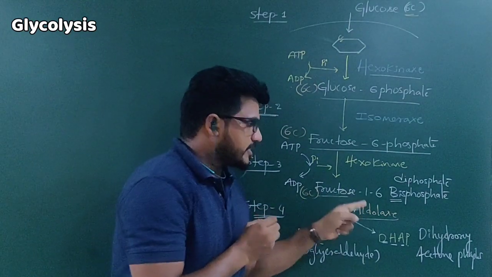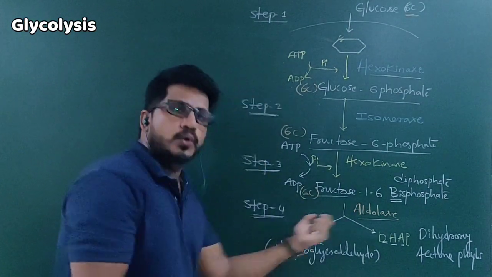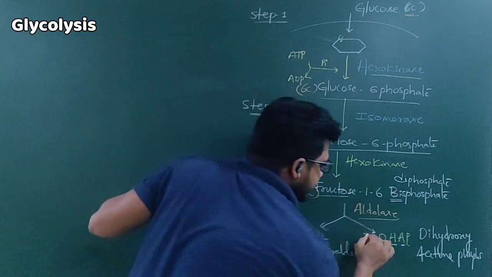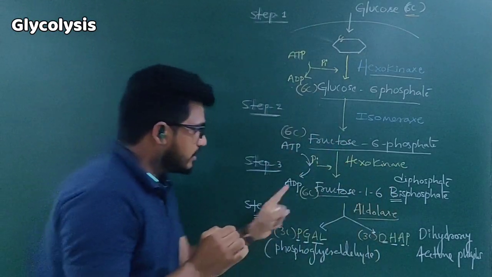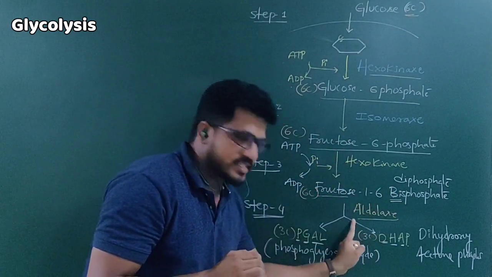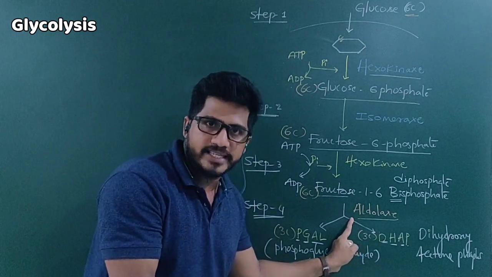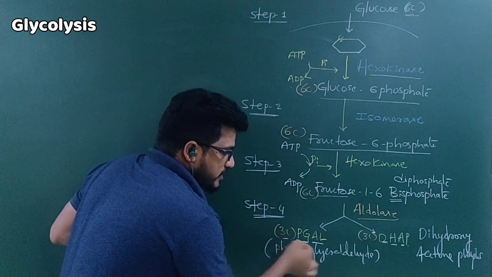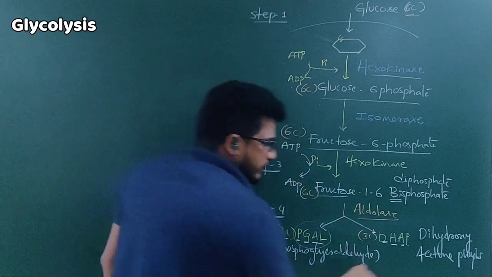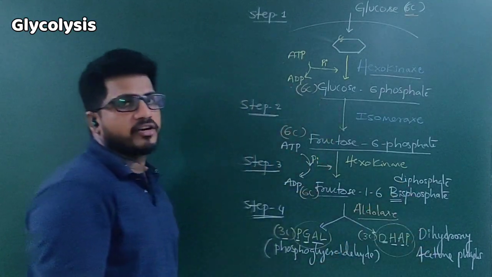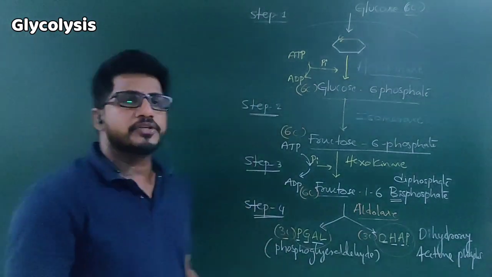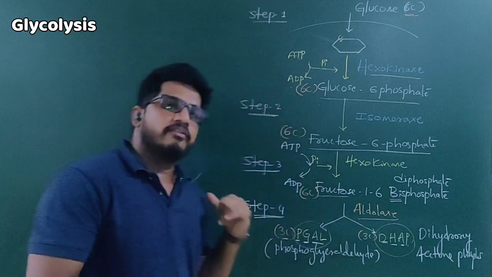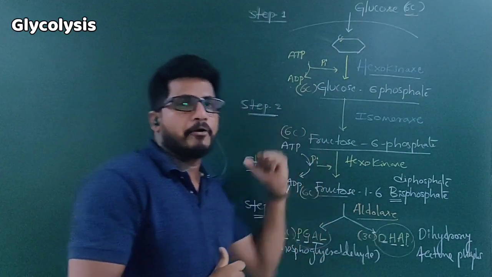But here fructose 1,6-bisphosphate divides into 2 components, meaning 6 divided into 2: this is a 3 carbon and this is a 3 carbon. Understand? Fructose 1,6-bisphosphate by the action of aldolase turns into two 3-carbon molecules. One 3-carbon molecule is PGAL, phosphoglyceraldehyde. Another is DHAP, dihydroxyacetone phosphate. So if you understand the first 4 steps, then we can follow the next steps. Total 10 steps will be there. Further 6 steps we can understand, but let me recap all the things.